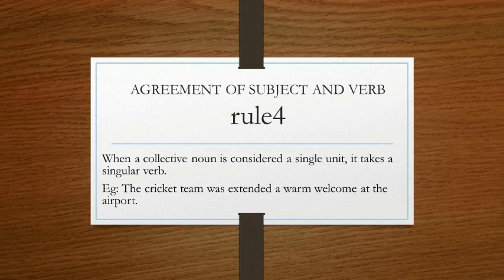For example, the cricket team. Here the players are taken as a team, as a single unit, so the verb will be singular. The cricket team was extended a warm welcome at the airport.